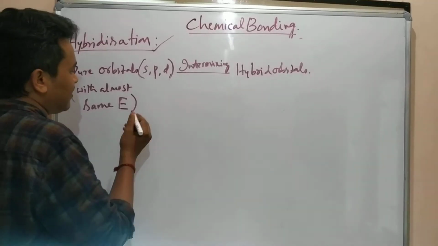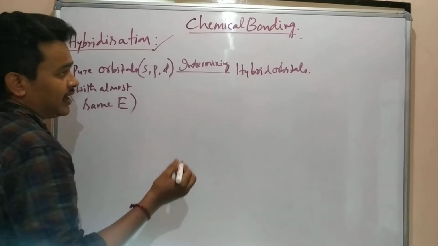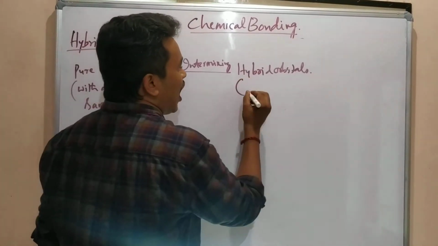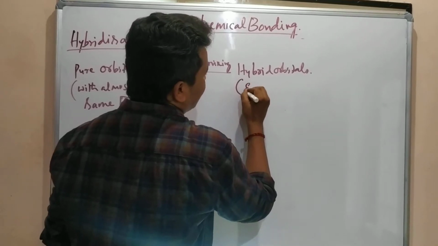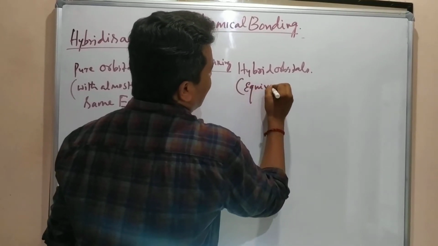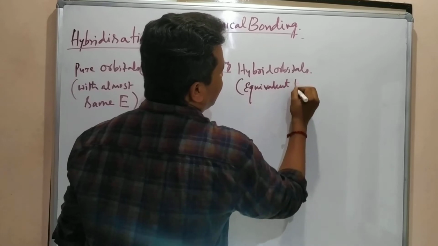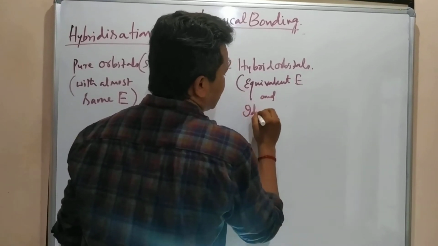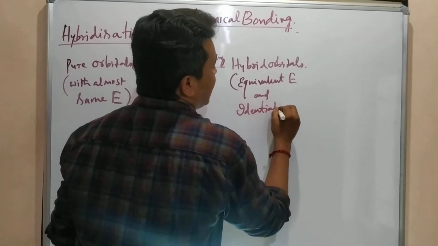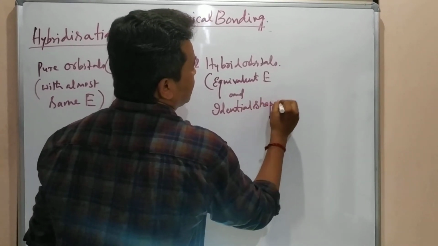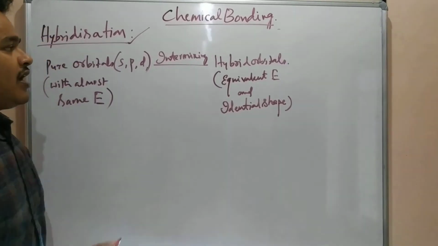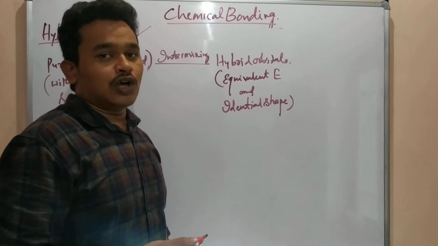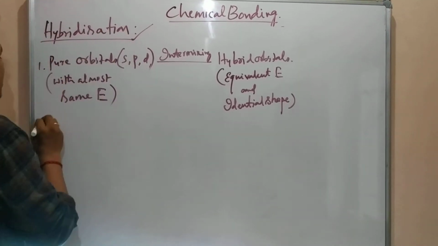After hybridization, these orbitals are formed. Once the hybrid orbitals are formed, what is the point here? All hybrid orbitals have what energy? Equivalent energy, exactly equivalent energy. And what is the other point? Identical shape. They have identical shape. So they contain equivalent energy and identical shape.